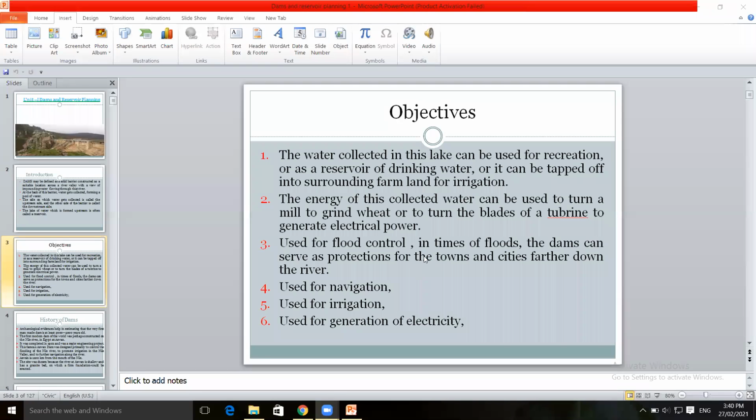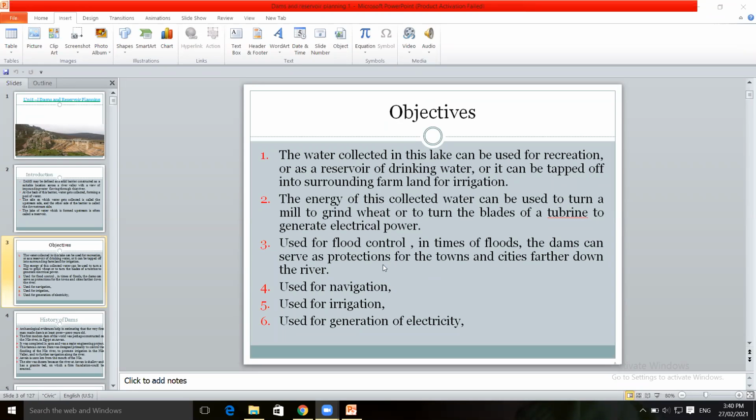The flood level is maintained. In case of floods, when there is a flood situation, it is brought under control. Flood is controlled by construction of the dams. This is one of the objectives.